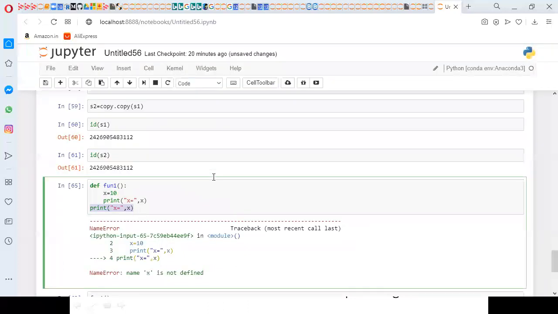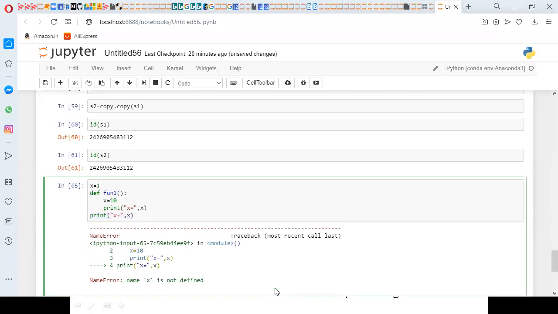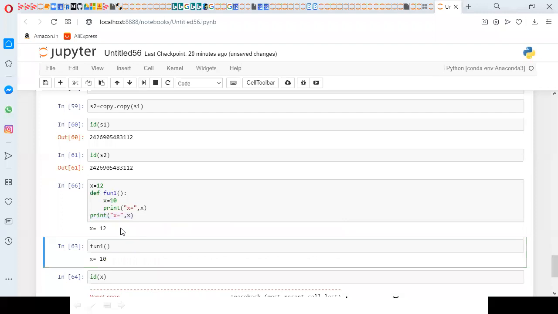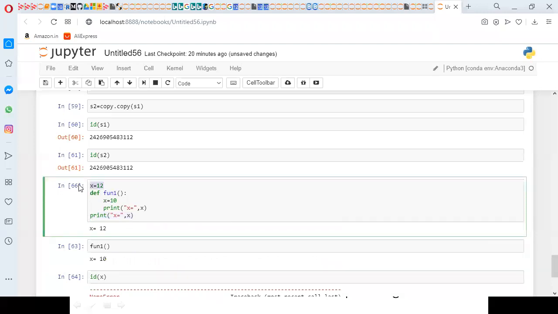So this is the functionality of the variable location of x. For example, if I did here x equal to 12, then it will not raise any error. Why? Because x is global. So this is about the scope of a variable. If you define any variable within the block, it will work in that block only. If you come out, then it doesn't work.